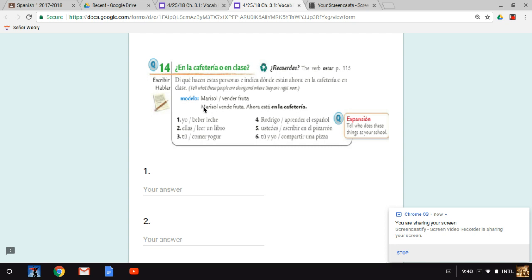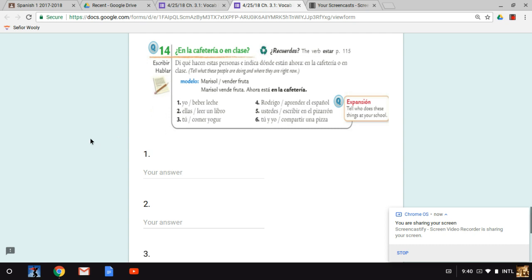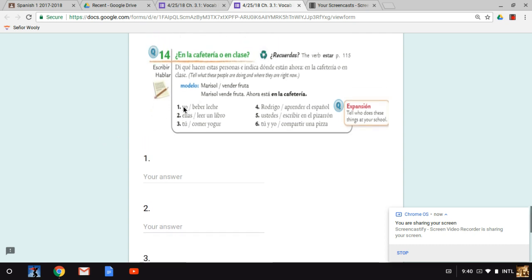The sentence in English would read like this. Marisol vende fruta. Marisol sells fruit. Now she is in the cafeteria. So that's how to do that. So here for number 1, it says yo. Of course, you're going to change that to I, drink, milk, and then period. But then you have to say now I am in. So that's the trick. I am. That's a different form. Do not write está because that's not the form used for yo.